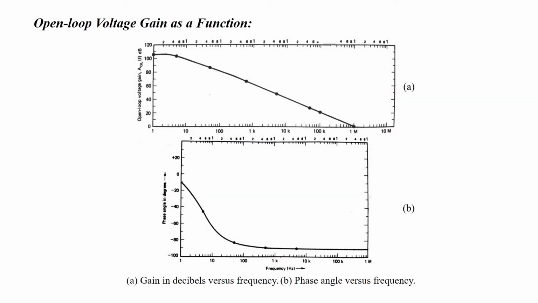Here we can see the frequency versus phase angle plot, with phase in degrees and frequency in hertz. At 5 Hz, the breakaway frequency, it's 45 degrees, and so on. This is the graph showing phase angle versus frequency.